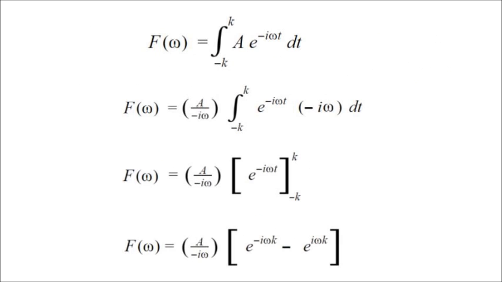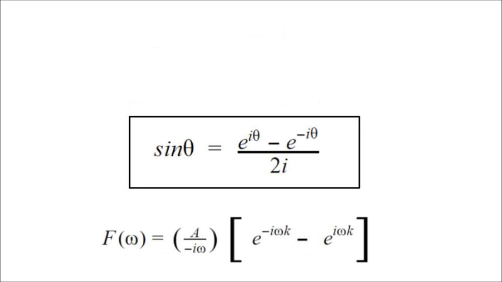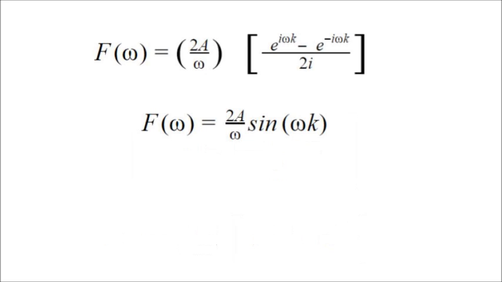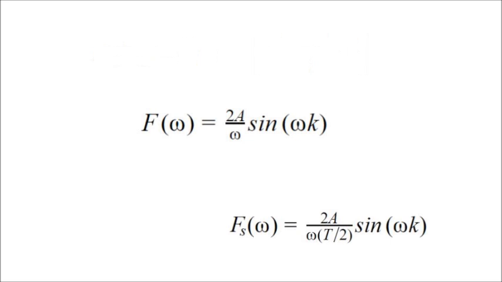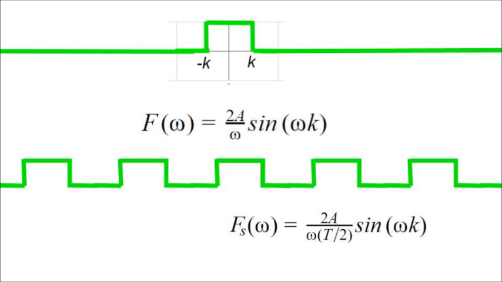Integrating limits using this with the 2. Done. Perfect. Almost. What about that T over 2 term? Well, it's different, but it's not a problem. It's different because the series gave us a repeating pattern forever. T was the time for one cycle of that repeating pattern. The transform gives us something different, a square pulse. That's all you get, one pulse.